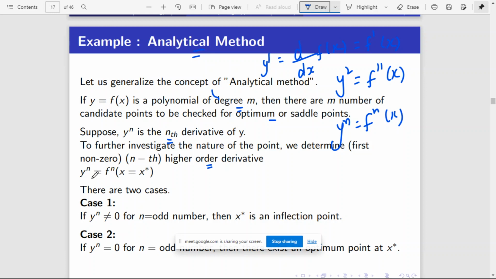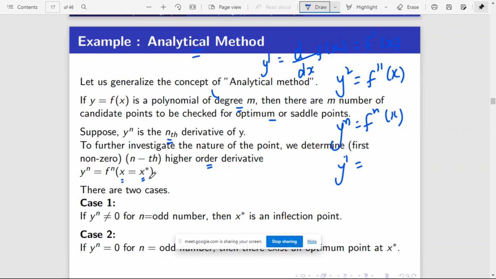If n is 1, that is first level. If n is 2, that is second level derivative. If n is 3, that is third level derivative.